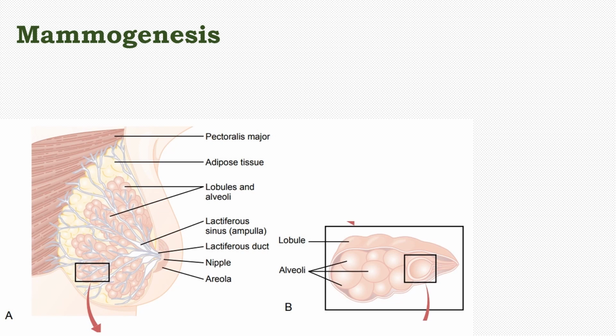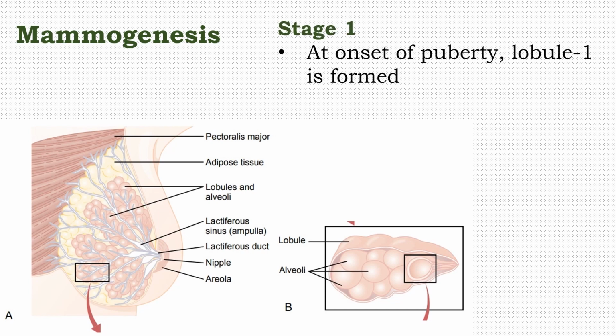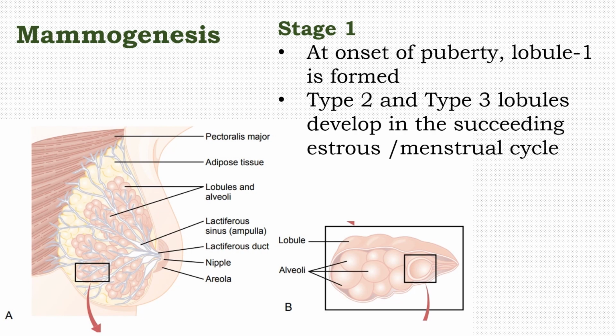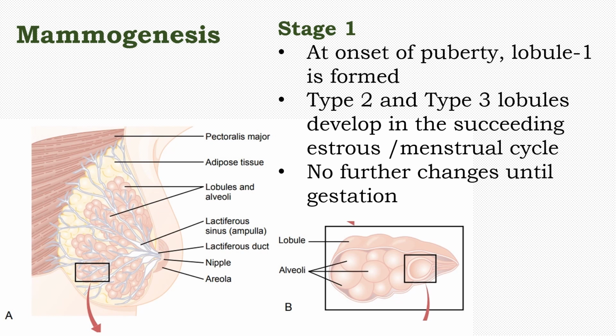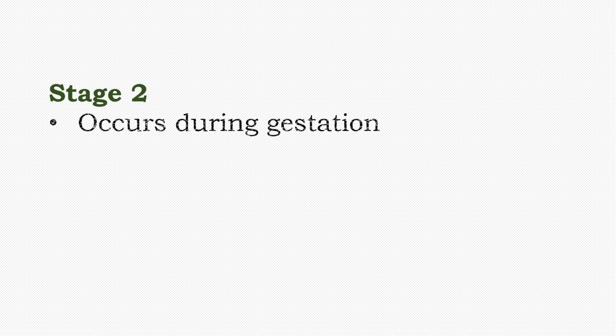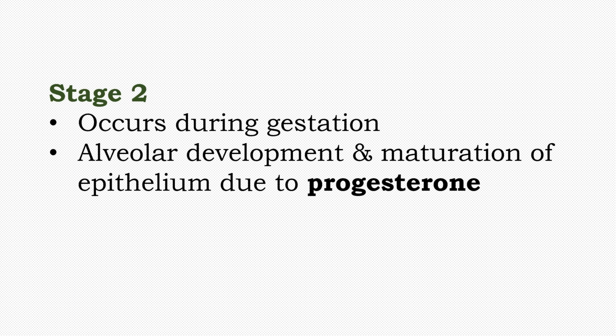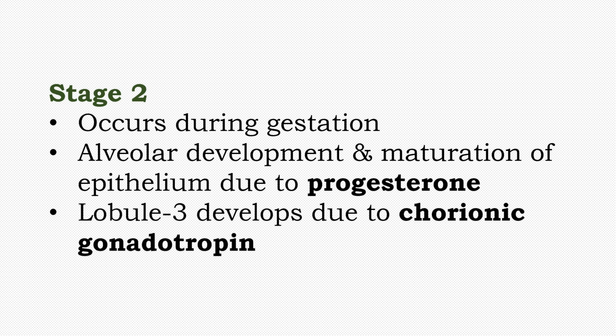Mammogenesis has 2 stages. Stage 1 occurs at the onset of puberty when lobule 1 is formed. Type 2 and Type 3 lobules develop in the succeeding estrus or menstrual cycle. No further changes occur until gestation. Stage 2 of mammogenesis occurs during gestation. Alveolar development and maturation of epithelium at this stage is due to progesterone. Lobule 3 develops due to chorionic gonadotropin.